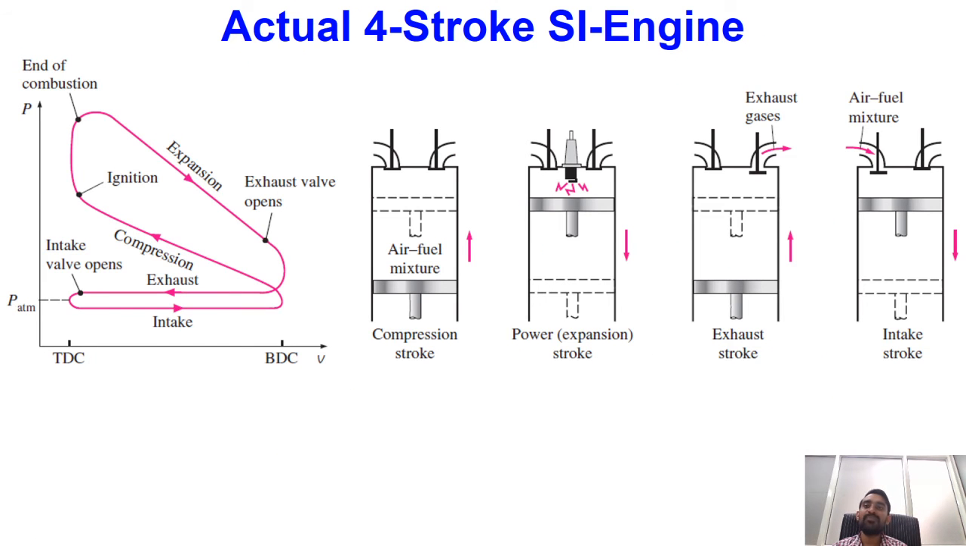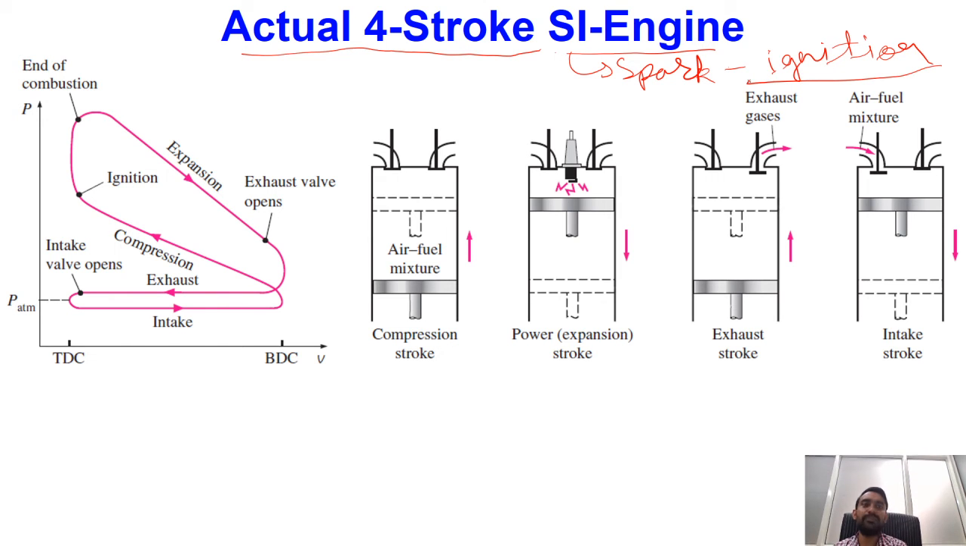Now we have come to know about the different terminologies required for analysis of reciprocating engines. Now let us see the working of an actual 4-stroke SI engine, by which I mean spark ignition engine. When we categorize reciprocating type engines, we have two types of combustion arrangements: either combustion because of some spark, or self ignition of the fuel. First we are talking about our spark ignition engines.